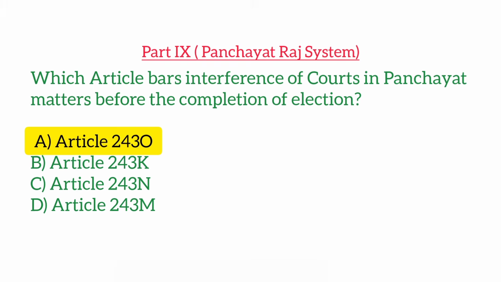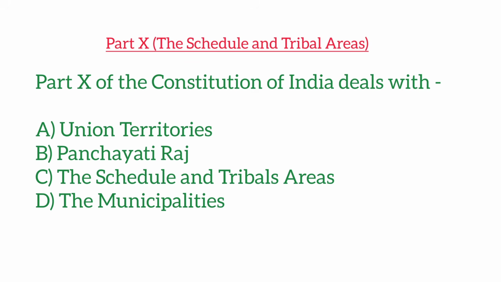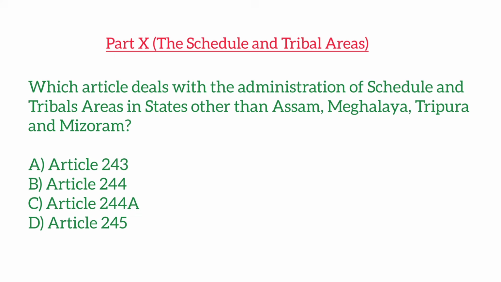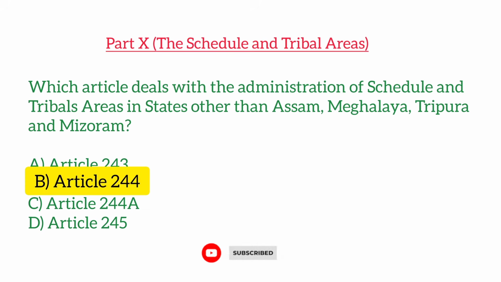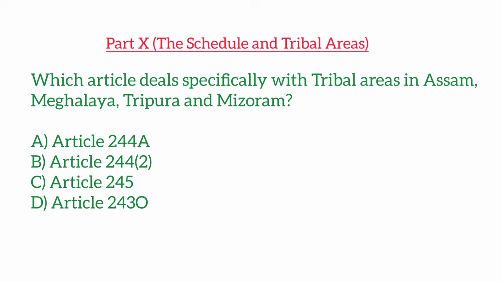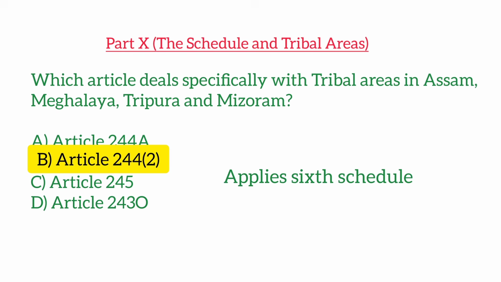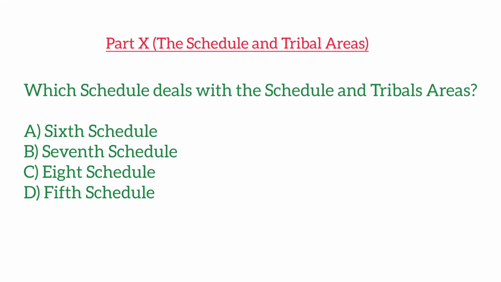Part 10 of the Constitution of India deals with? Which article deals with the administration of scheduled and tribal areas in states other than Assam, Meghalaya, Tripura, and Mizoram? Which article deals specifically with tribal areas in Assam, Meghalaya, Tripura, and Mizoram? Which schedule deals with the scheduled and tribal areas?